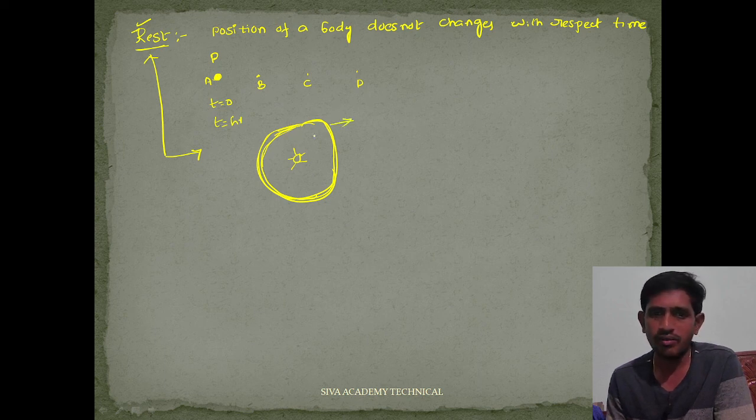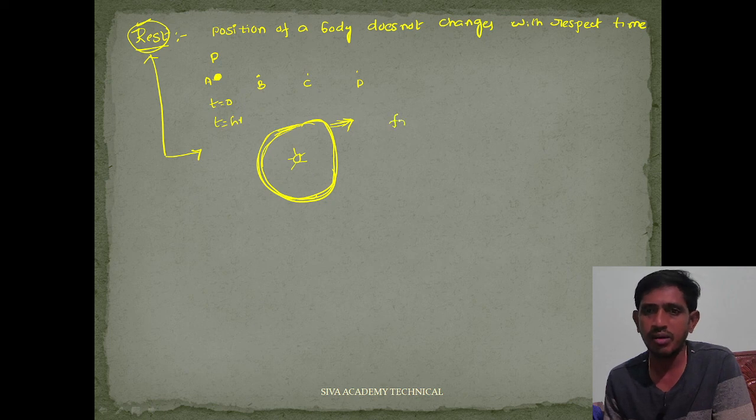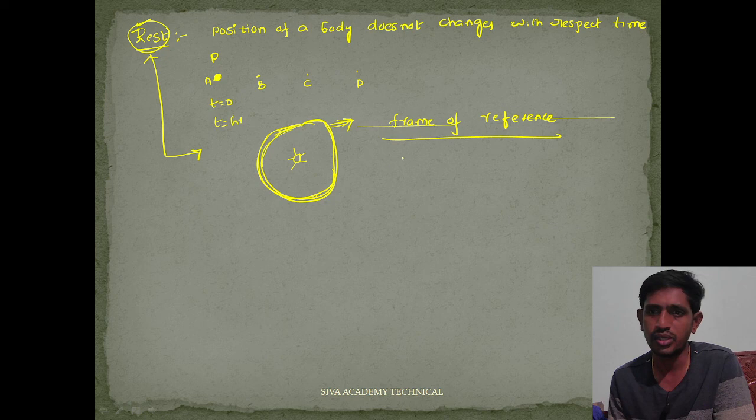So to define rest, scientists introduced a term in physics, that is frame of reference, or reference frame, both are the same. What does reference frame mean?